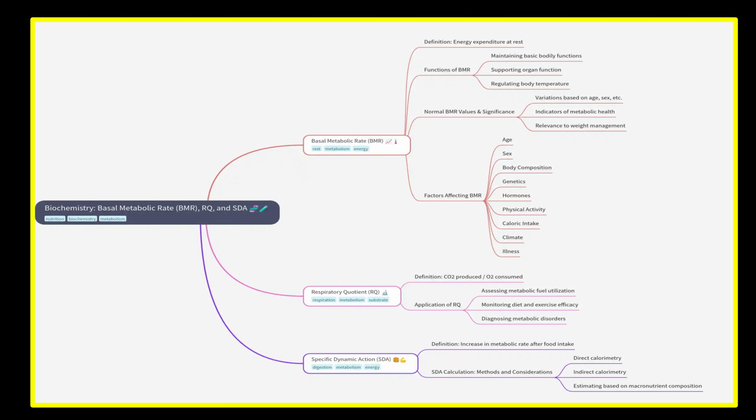condition and climate, illness. The respiratory quotient, RQ, is defined by carbon dioxide produced relative to oxygen consumed, applied to the metabolism of assimilated food. Specific dynamic action, SDA, is the definite increase in metabolic rate after food, calculated as a percentage of the energy taken in. The table columns are important.